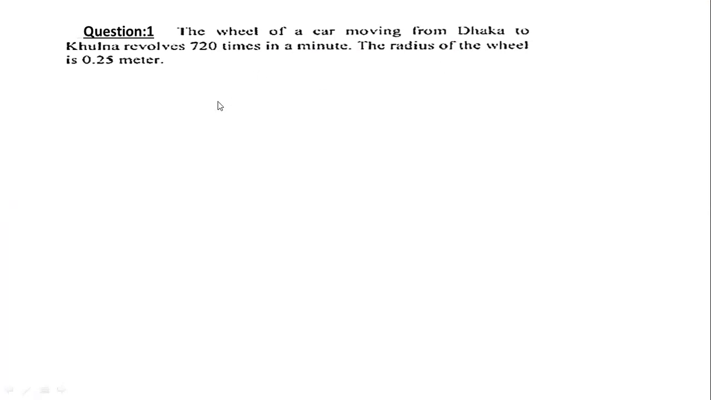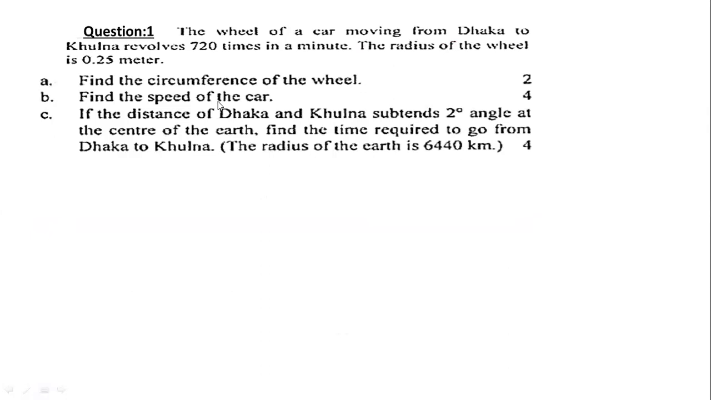So the radius is given, and you need to find the circumference of the wheel, find the speed of the car, and, here the angle is given, you have to find the time required to go from Dhaka to Khulna, where the radius is 6440 kilometer.